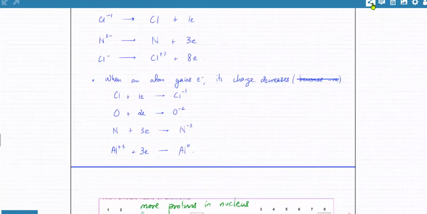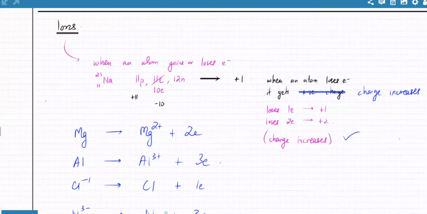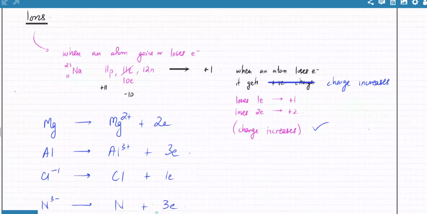चलो, let's start where we left off. What we did was we had started talking about ions, right? And I told you that the protons and the neutrons in an atom are kind of fixed, nucleus के अंदर होते हैं, and the electrons are on the outside, so they can be lost, they can be gained. So if an atom loses electrons, it gets a positive charge.